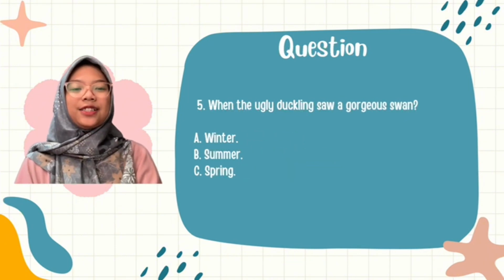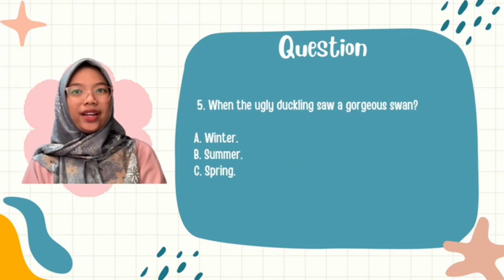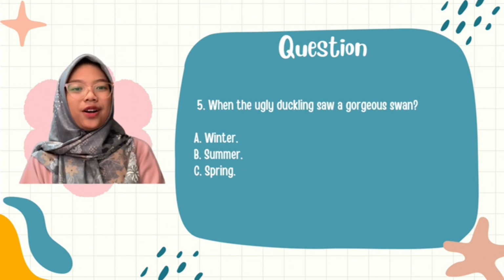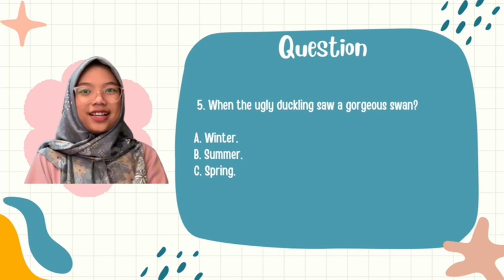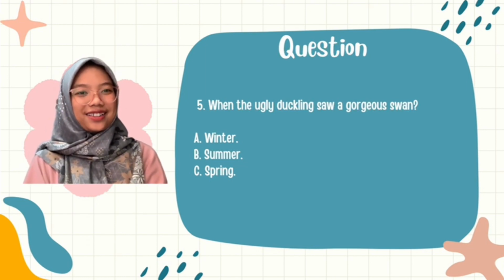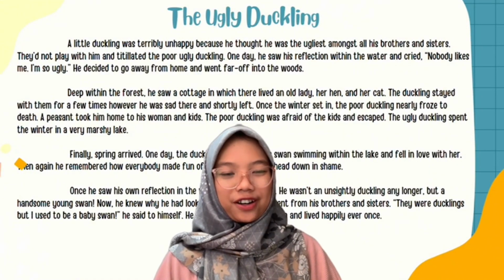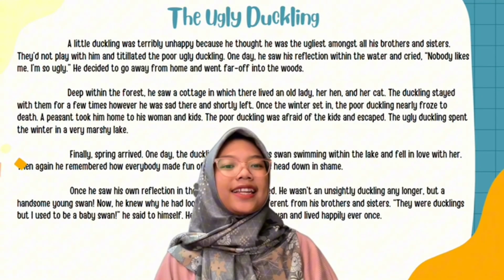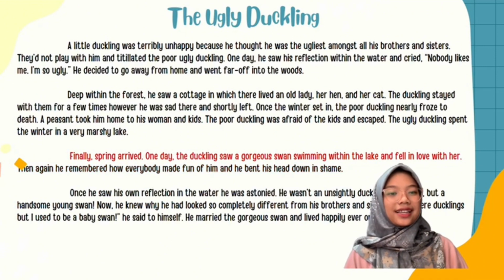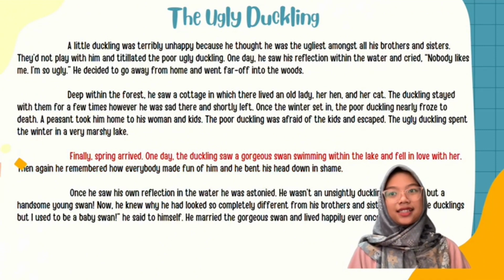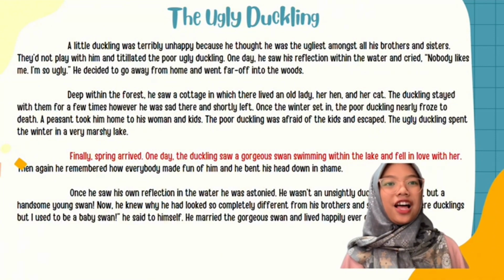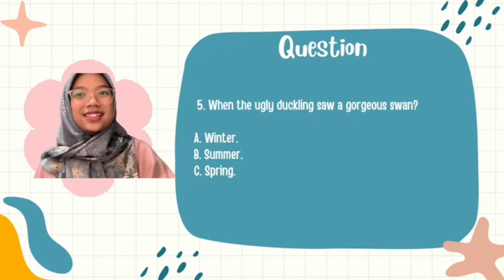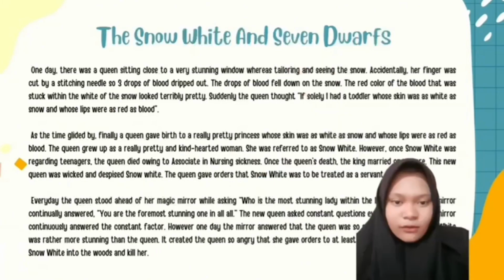And this is our last question. Question number 5. When did the ugly duckling see a gorgeous one? A, winter; B, summer; and C, spring. Let's read our text again. I use the scanning method to search for specific information. The answer is in the third paragraph, in the first and second sentences. The sentence is, finally spring arrived. One day, the duckling saw a gorgeous swan swimming within the lake and fell in love with her. So, the answer is C, spring.